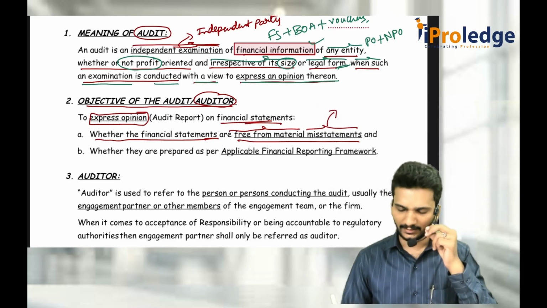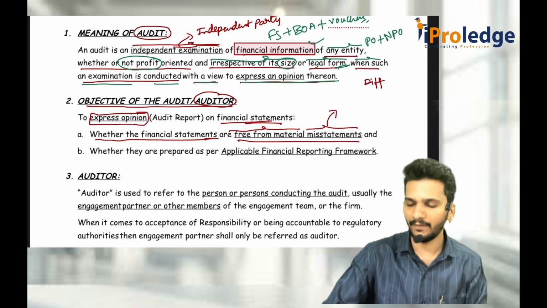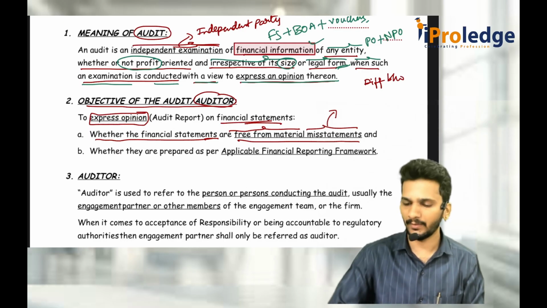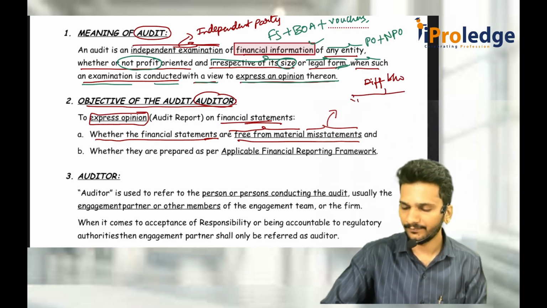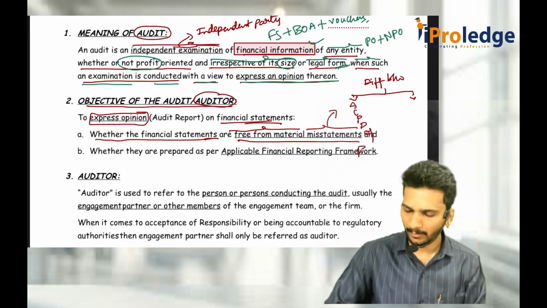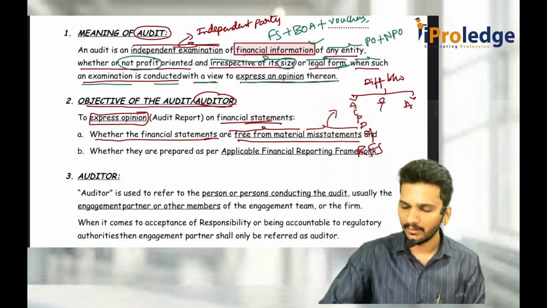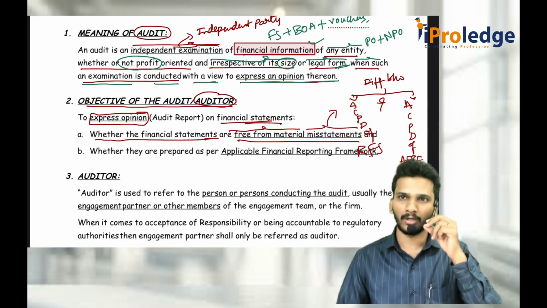As the auditing standard says, misstatement means the difference between ACPD of reported financial statements and ACPD of AFRF, the applicable financial reporting framework.